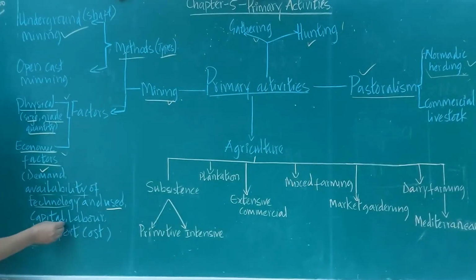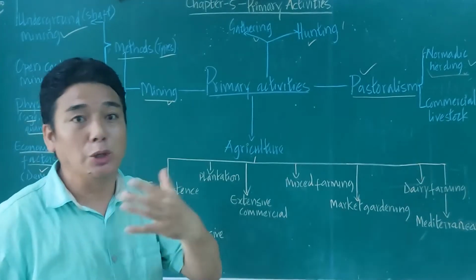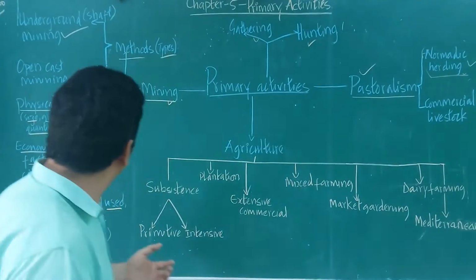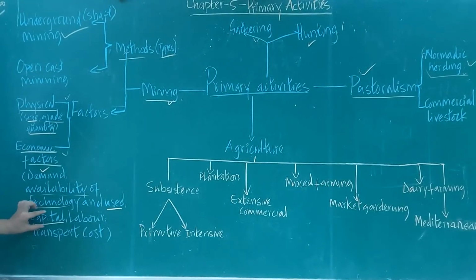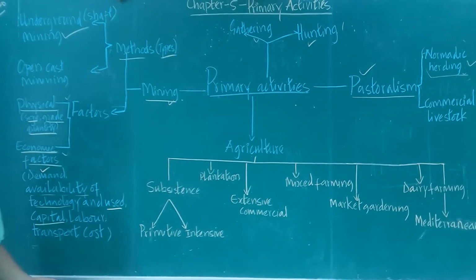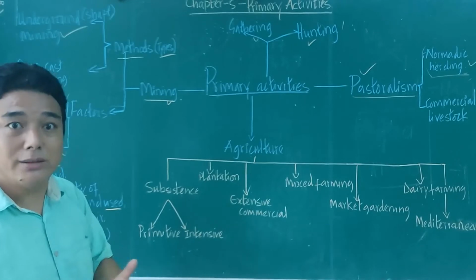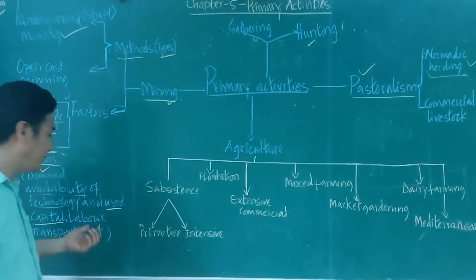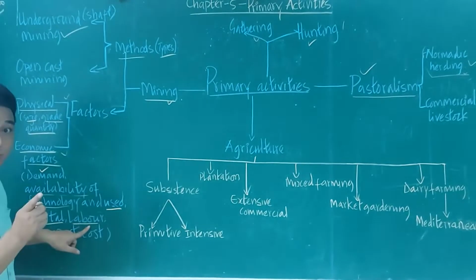And at the same time, the capital. Here capital means the money, the human capital, land, technology, all of those come under this. So you have to see whether the capital is available or not. If you do not have money, then how are you going to mine that area? How are you going to take the minerals from the earth? It's not possible. At the same time, you have to see labor.